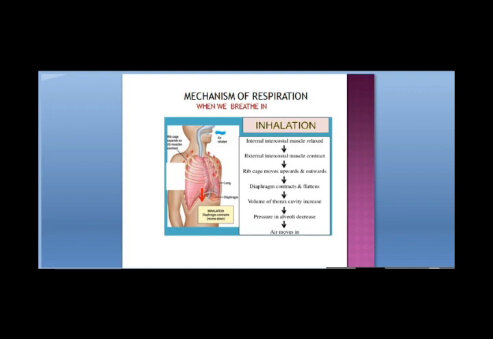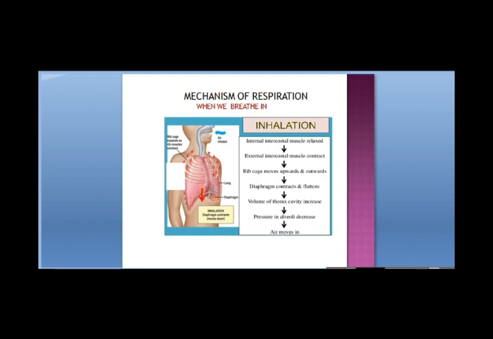In this case, the internal intercostal muscles relax. The external intercostal muscles contract when we breathe in. The diaphragm also contracts. Actually, it is dome shaped, and when it contracts, it becomes flattened and moves downwards. The muscles attached to the ribs contract, and the chest cavity expands and becomes larger, because the rib cage moves upwards and outwards. This increases the volume of the chest cavity.